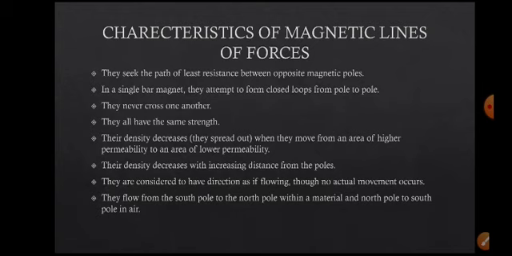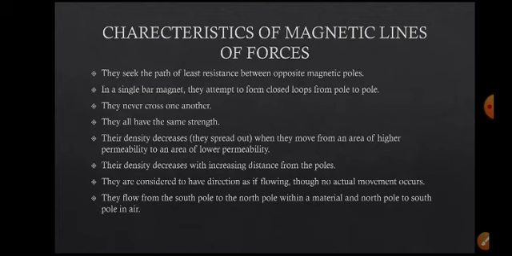They are considered to have direction as they flow, though no actual movement occurs. They flow from south pole to north pole within the magnet or within the material, and they move from north pole to south pole outside the magnet, in air. These magnetic lines of force are closed curves. Similarly, you have the electric lines of force. The electric lines of force are open. Alright, so these are the properties. They are closed ones.